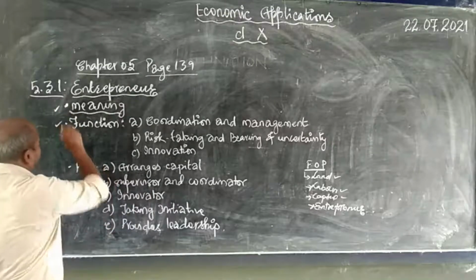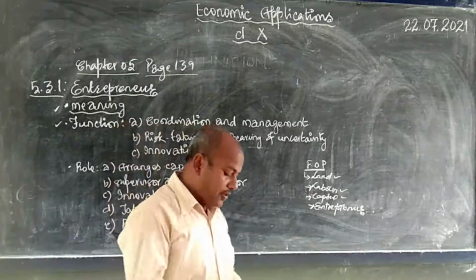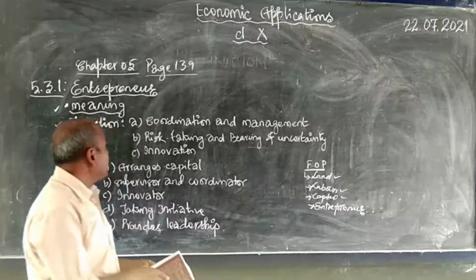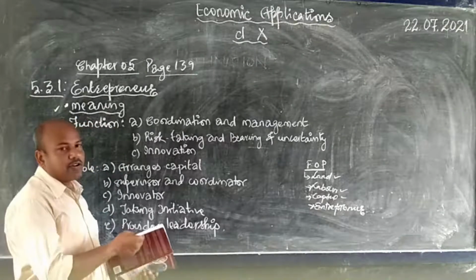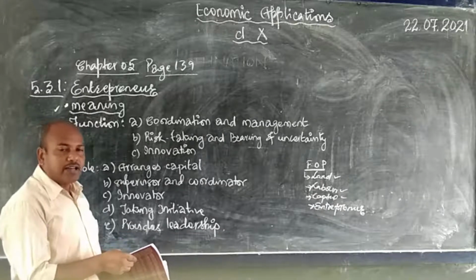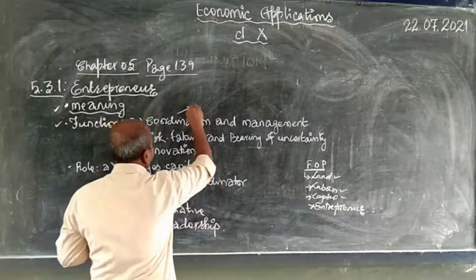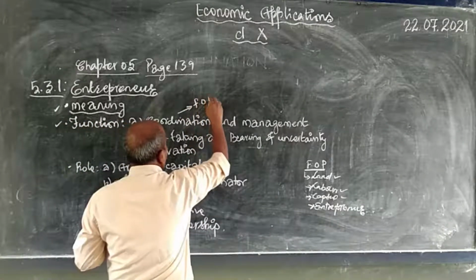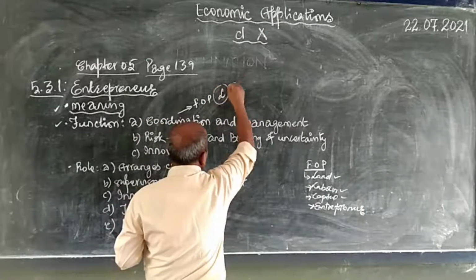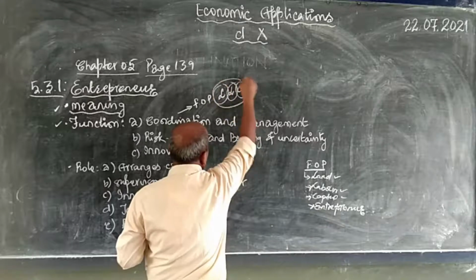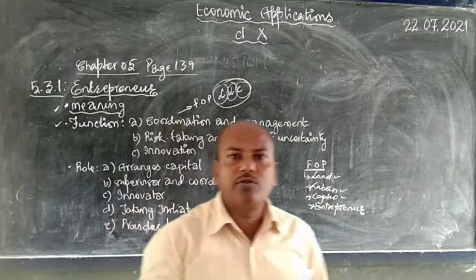Now, function. What function does an entrepreneur perform? So the first function given, and which I have written on the board here, is coordination and management. Coordination and management is the first function of an entrepreneur. Now, what does he have to coordinate? He will have to coordinate the factors of production. Land will be there, labor will be there, capital will be there. All these he has to coordinate. He has to bring them together. Only then the process of production would begin.